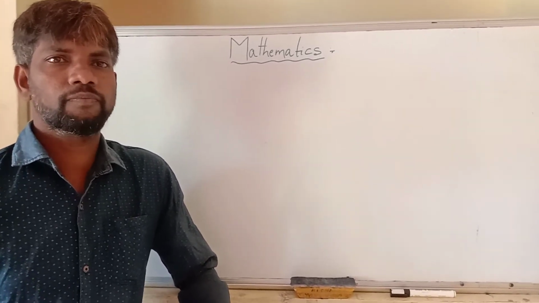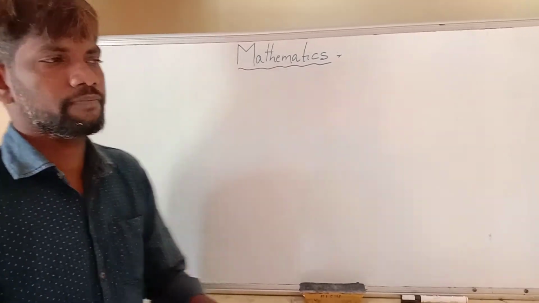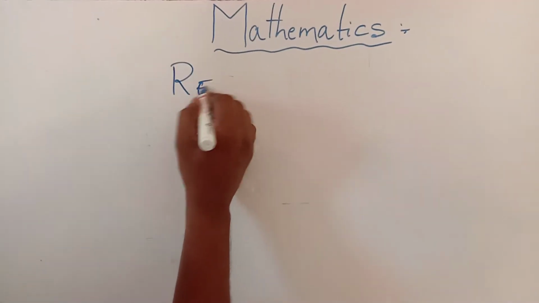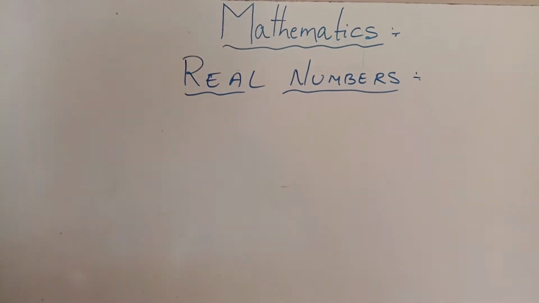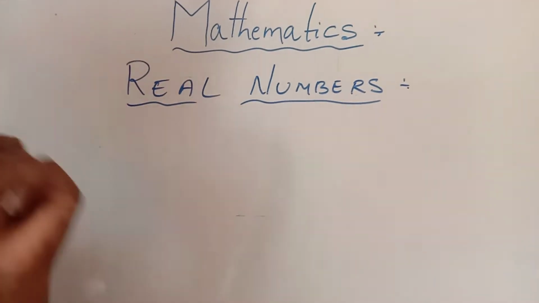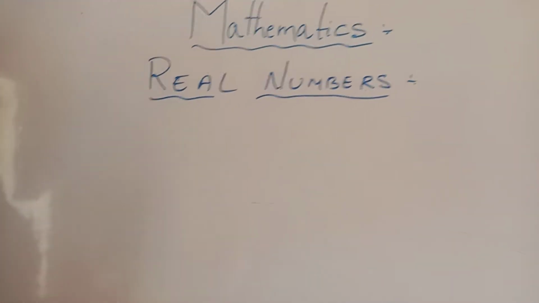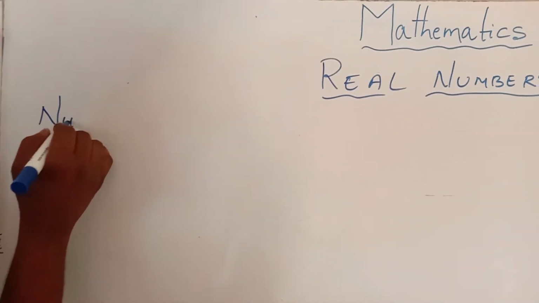Welcome to my channel. Today I am going to explain the topic real numbers. Before we go through the real numbers, first we'll see what are the different types of numbers. So if you look at that, we have natural numbers.